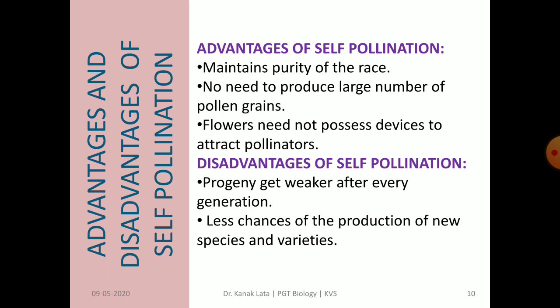But there are also disadvantages of self-pollination. Due to self-pollination, progeny get weaker generation after generation. In this case, there is less chance of production of new species as well as varieties.